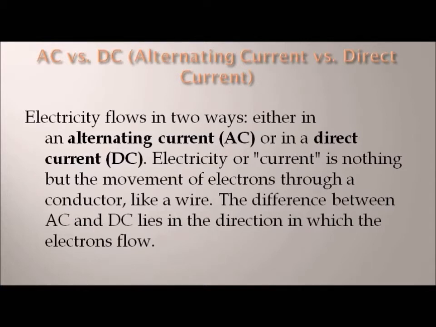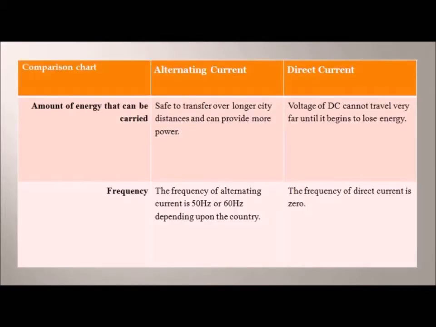Alternating current is the best way to transfer electricity over a large distance. Now let's talk about the comparison chart, which I made to make it easier for you to understand what I mean. In this comparison chart of alternating current and direct current, we will first talk about the amount of energy that can be carried.